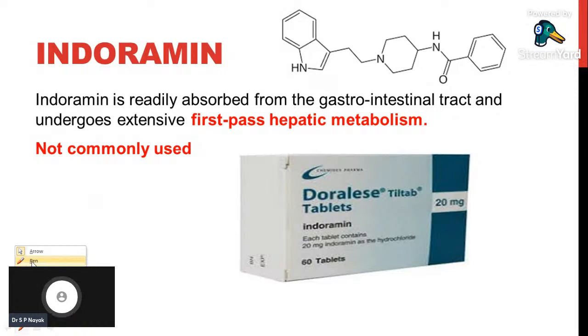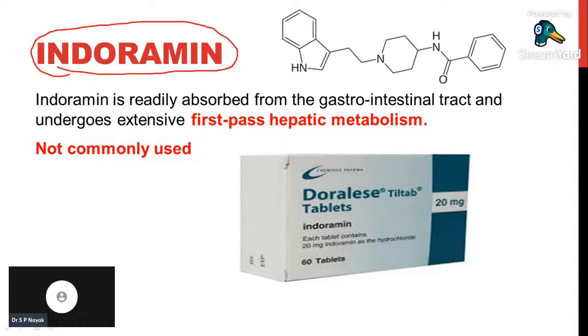The next drug we can see for benign prostatic hyperplasia as an alpha 1 blocker is indoramin. Actually, this drug is not used that much in hospitals because indoramin has very high first pass metabolism and its duration of action is also very low. That's why we don't use it very commonly, so it is not necessary for us to study indoramin in detail. It is also an alpha blocker with the same adverse effects, and its duration of action is very low because of its high first pass hepatic metabolism.